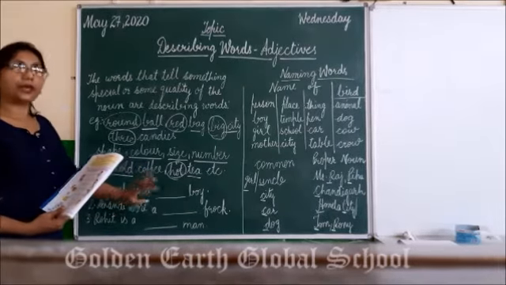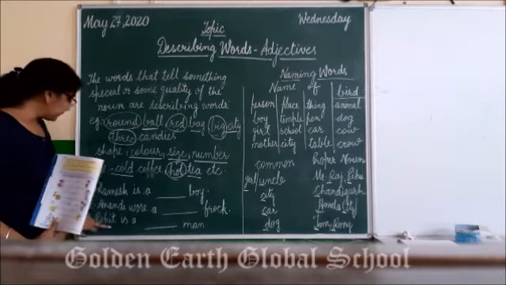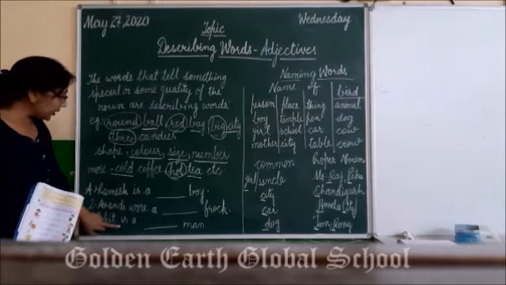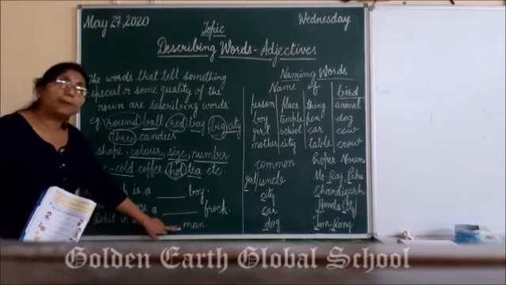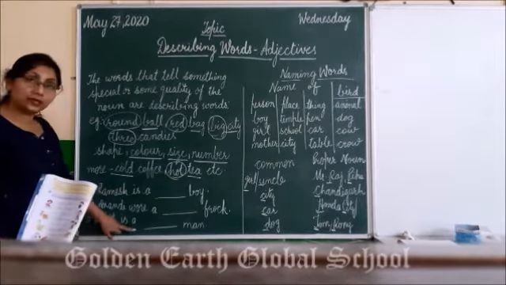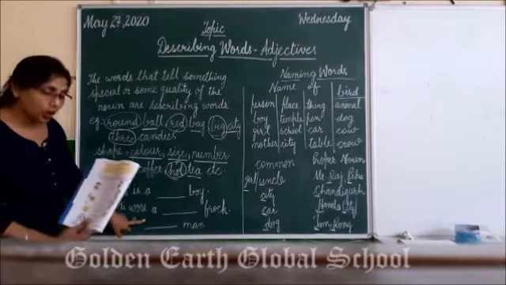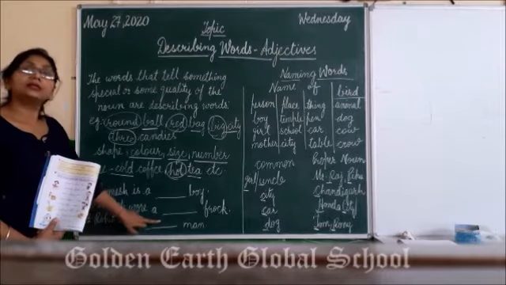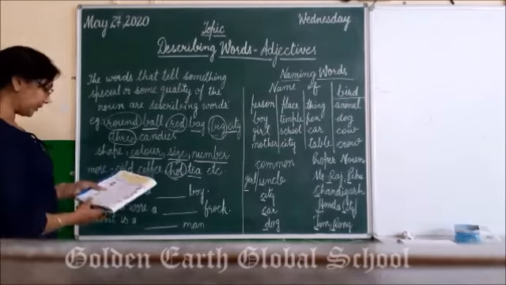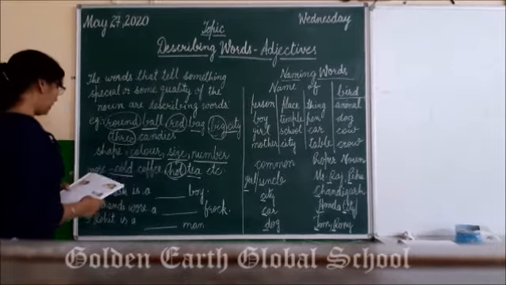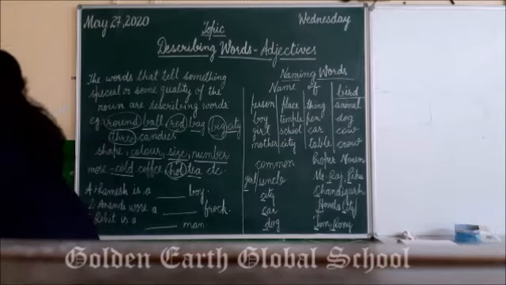So any adjective we can write here. Now third one is Rohit is a dash man. What we can write here? Strong. So Rohit is a strong man. Right, students?